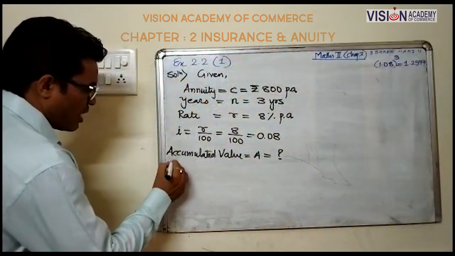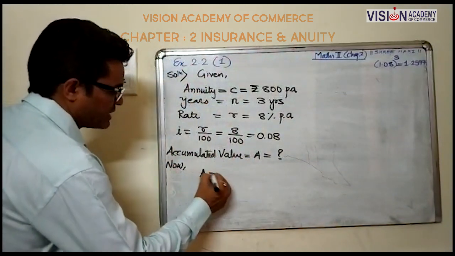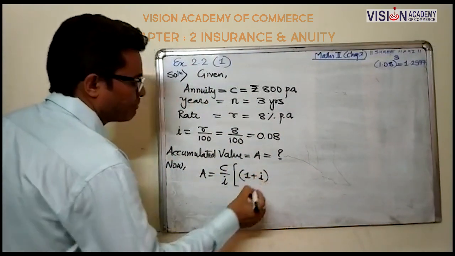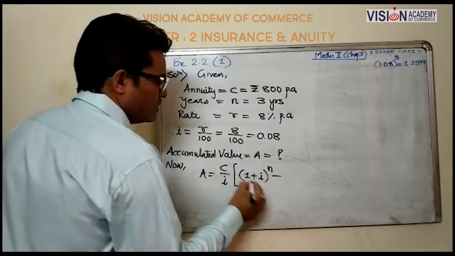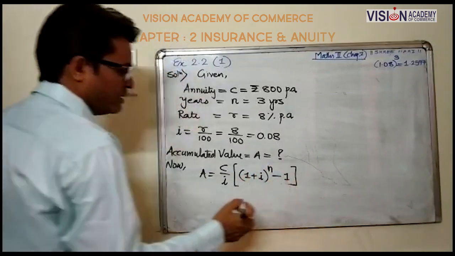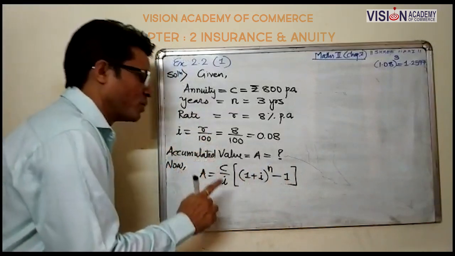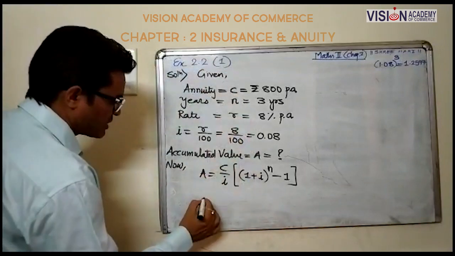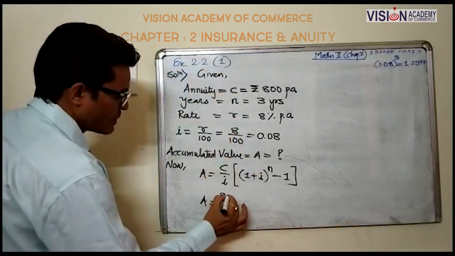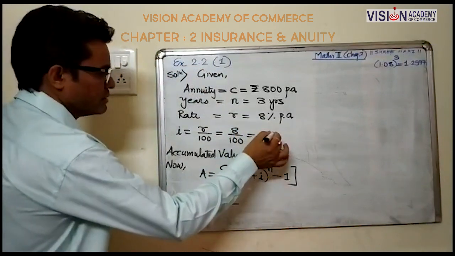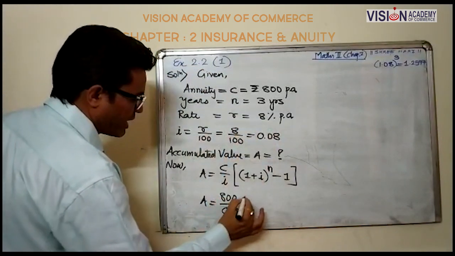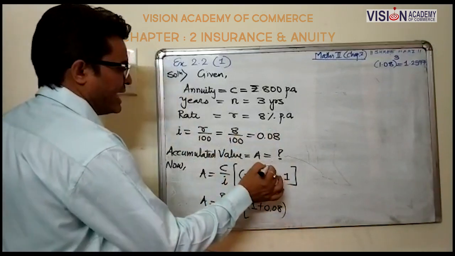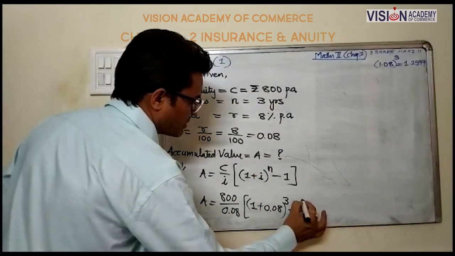So your formula of the immediate annuity: A is equal to C upon I, into (1 plus I) raised to n minus 1. And the given information: C is 800, I is 0.08, 1 plus 0.08, and the power n is 3 years, minus 1.